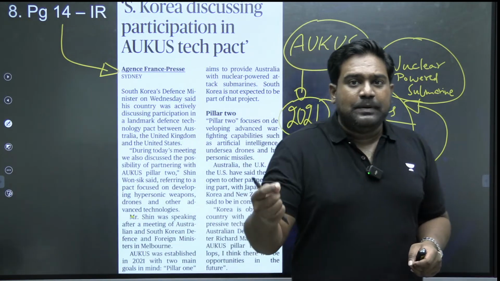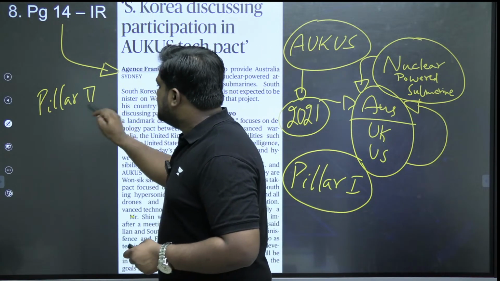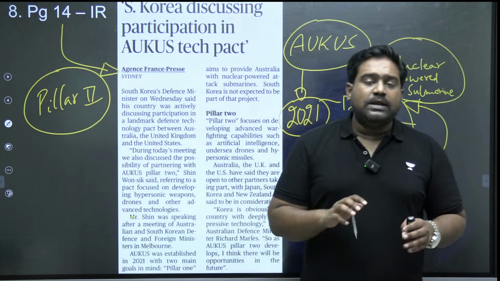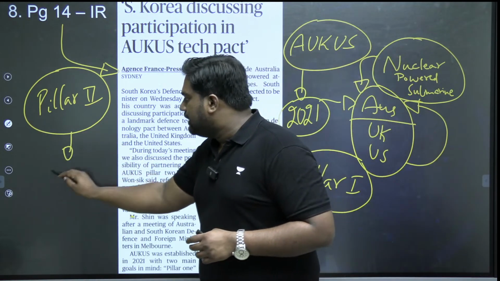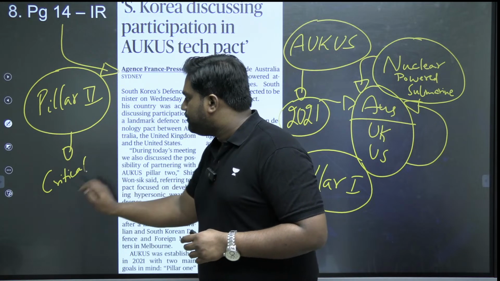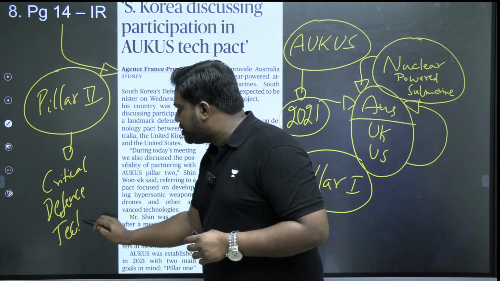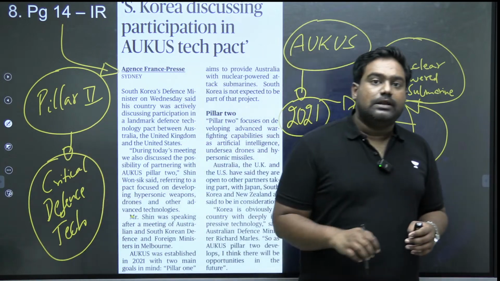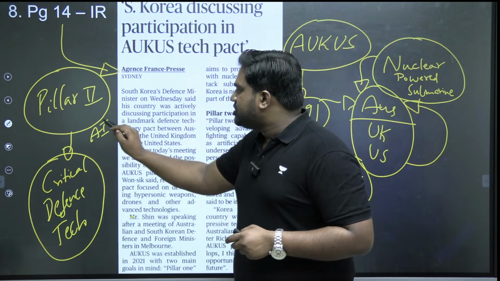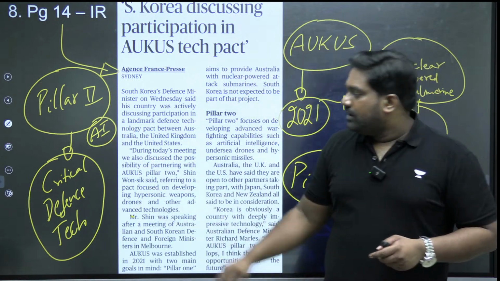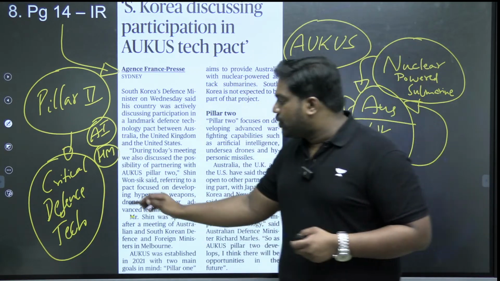Now there is a second pillar which has been started. There is a pillar 2 which has been started. This will involve collaboration between these 3 countries in critical defense technologies. They will collaborate in the development and production of critical defense technologies such as artificial intelligence, usage of AI in warfare, or hypersonic missiles, underwater drones.